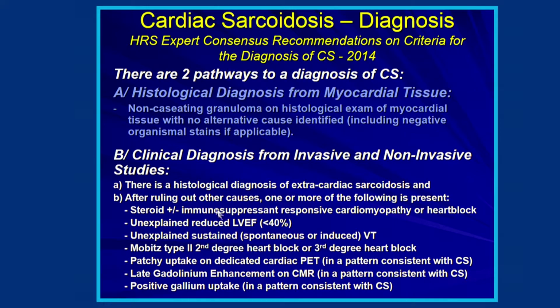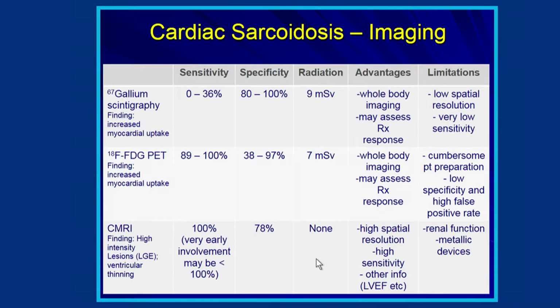So to the second pathway, and the far more common way we diagnose cardiac sarcoidosis, is to have tissue diagnosis from an extracardiac organ, typically the lungs or mediastinal nodes, and after ruling out other causes, finding one of these to be present. So this is the Heart Rhythm Society guidelines. It's a little bit flavoured by rhythm problems, but immunosuppressive cardiomyopathy or heart block, reduced EF, unexplained VT, but most commonly these imaging modalities, other modalities used to confirm the diagnosis of sarcoid, which is cardiac magnetic resonance imaging or PET study, FDG PET, and I'll come to those now.